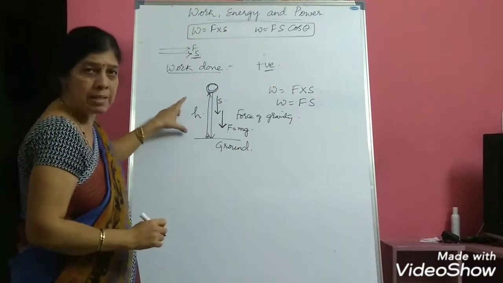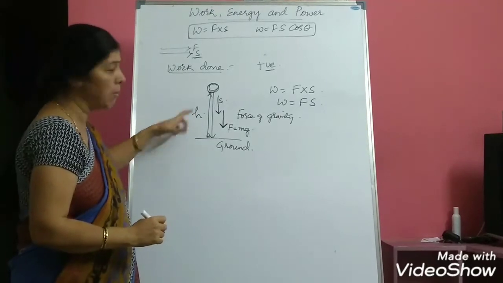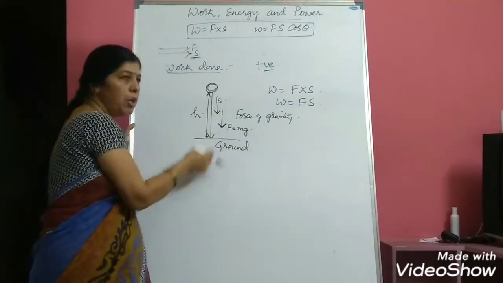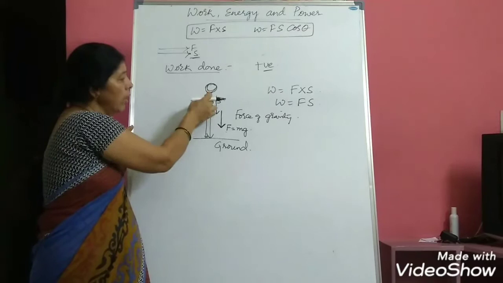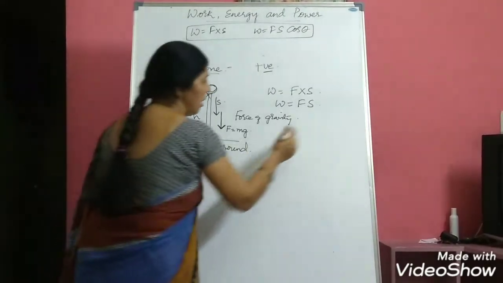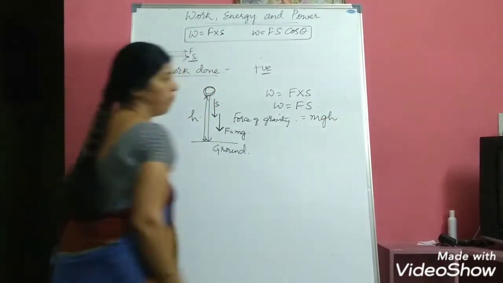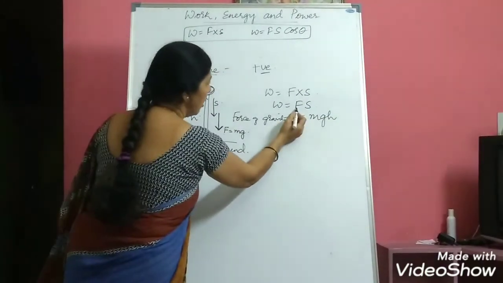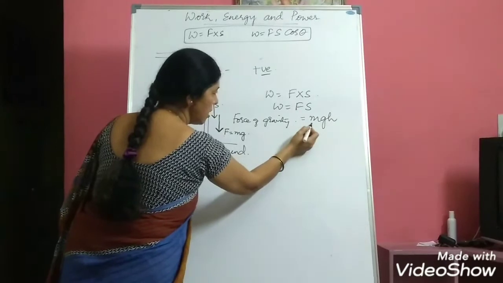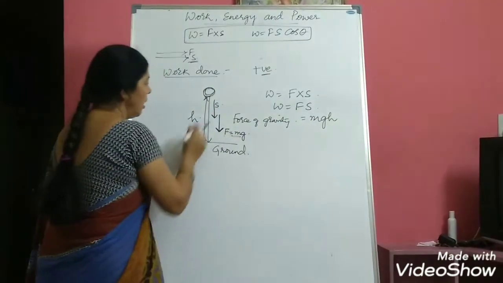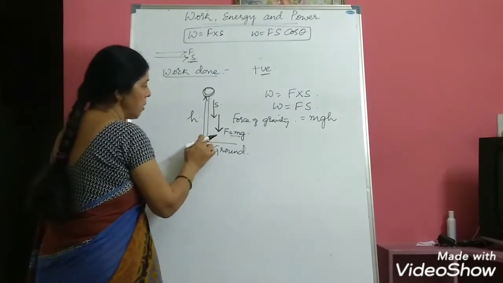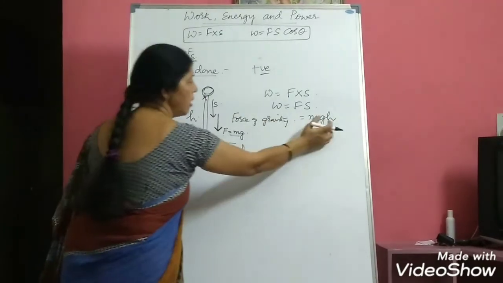So here also work is done due to force of gravity, meaning the gravity is pulling the body towards itself. So the work done due to the force of gravity will be equal to mgh. Now how do we get mgh? F is equal to mg, that is force due to gravity. And as I told you, the vertical displacement, we can just write it as height also.